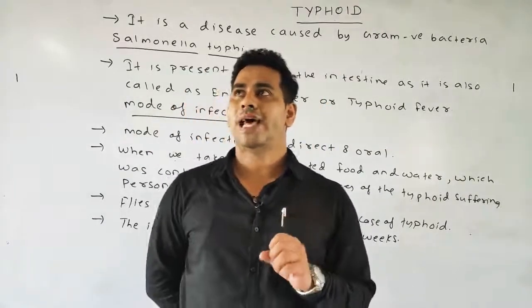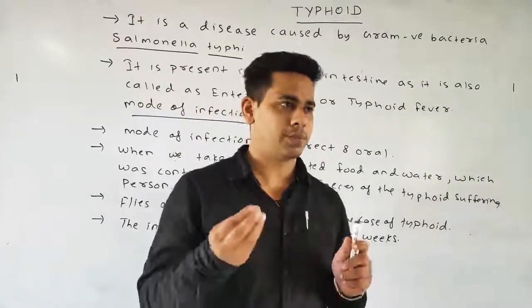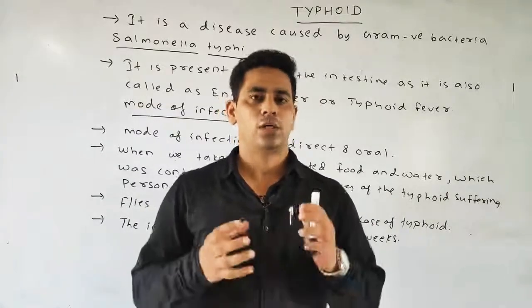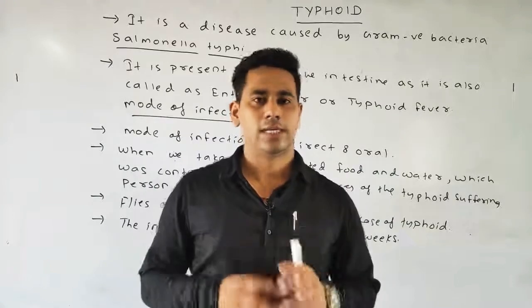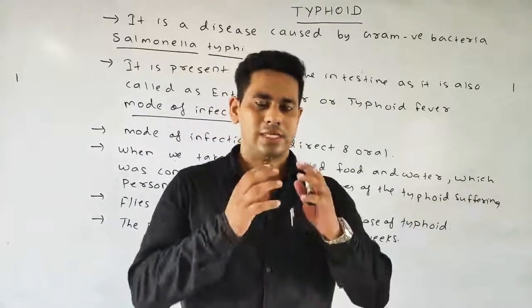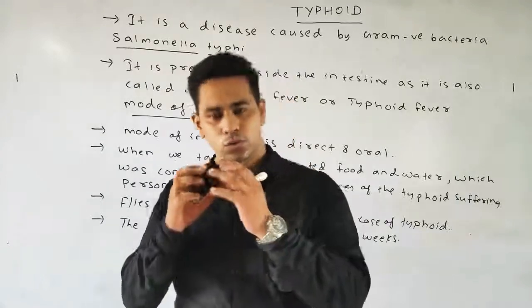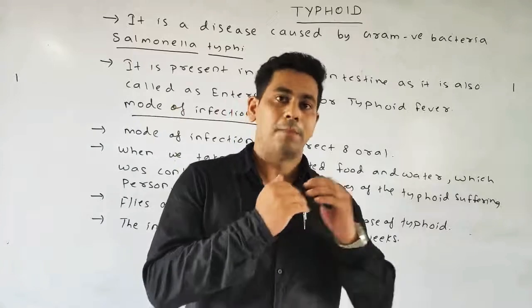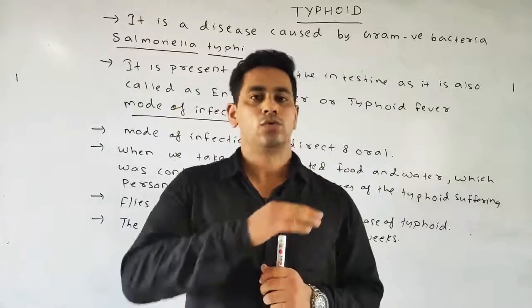In the typhoid, if we go into some history, a lady named Mary Typhoid was unknowingly suffering from the disease called typhoid. As she was a cook, she passed on this typhoid disease to so many persons.